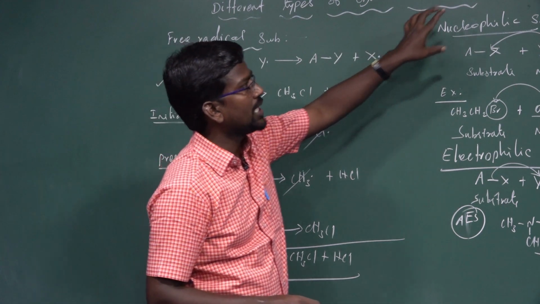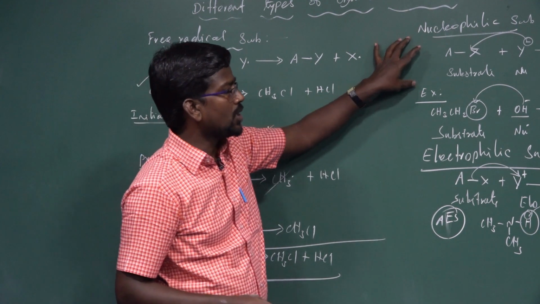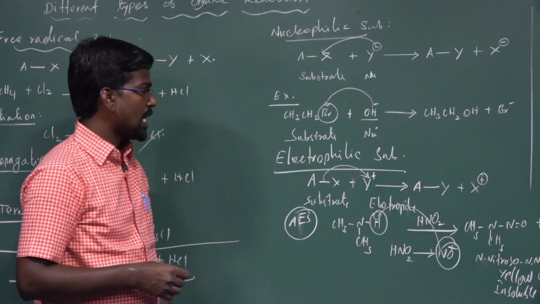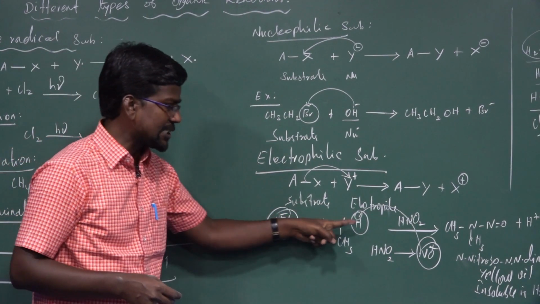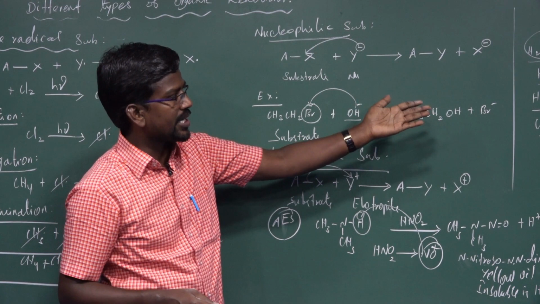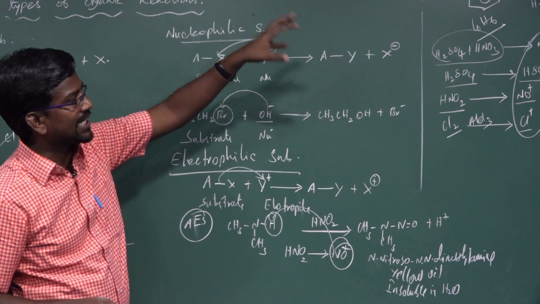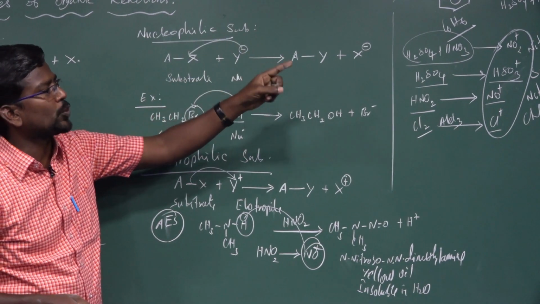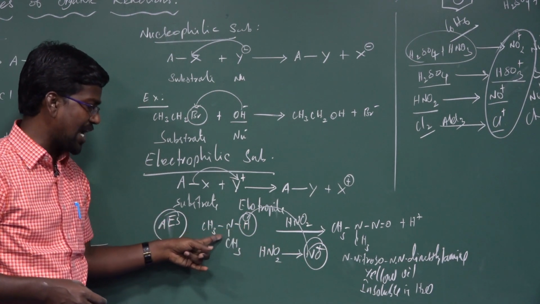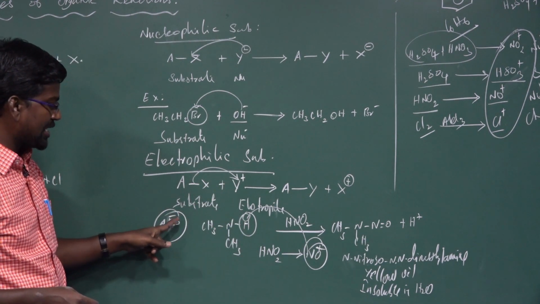It is a nucleophilic substitution. It is an electrophilic substitution process. In nucleophilic substitution, one nucleophile substitutes in the place of bromine in ethyl bromide to form ethyl alcohol. Another one is electrophilic substitution. Electron deficient species like NO+ ion, NO2+ ion, HSO3+ ion or Cl+ ion substitute in the place of hydrogen in an aromatic ring to form an aromatic electrophilic substitution product. Or the NO2+ ion can replace H from an aliphatic compound to form an aliphatic electrophilic substitution reaction.